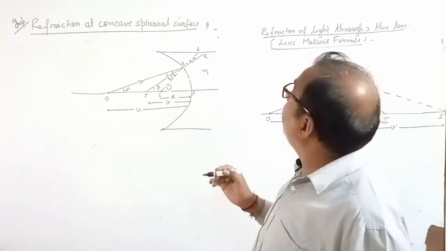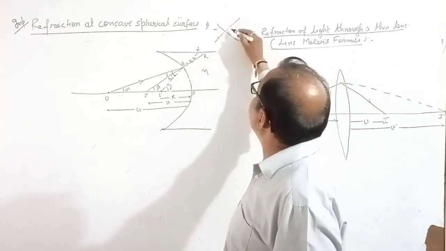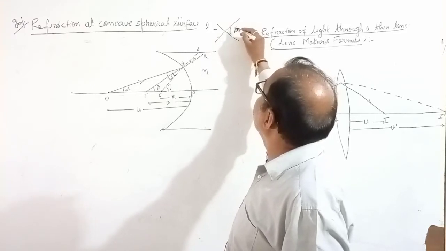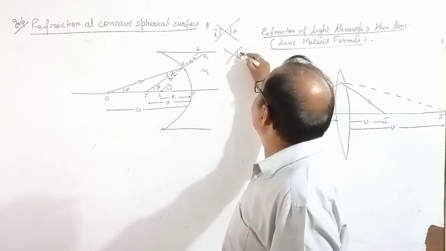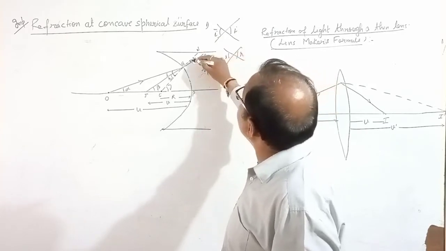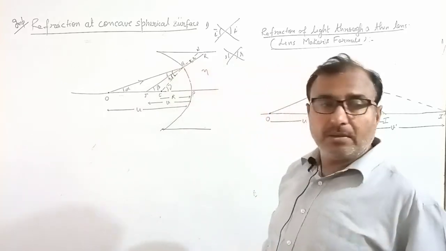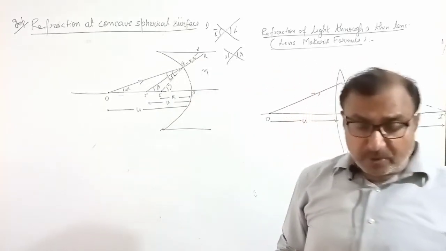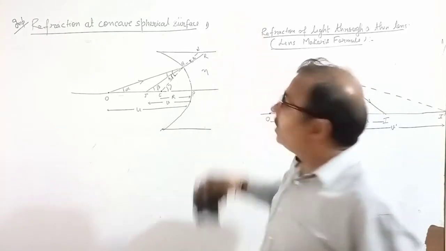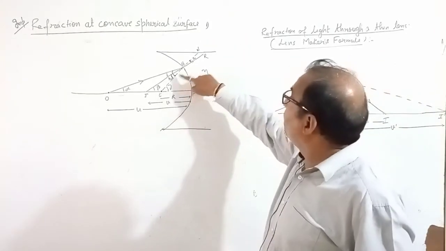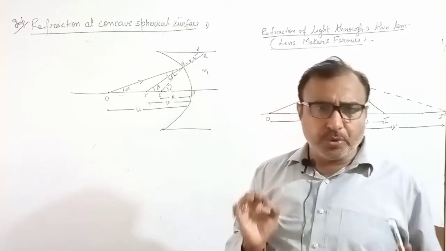Now, you know vertically opposite angles are equal. If this is I, then this is I. If this is R, then this is R. These two angles are vertically opposite, and vertically opposite angles are equal. So if this angle is R, this must be R. These are some basic things which you should know.